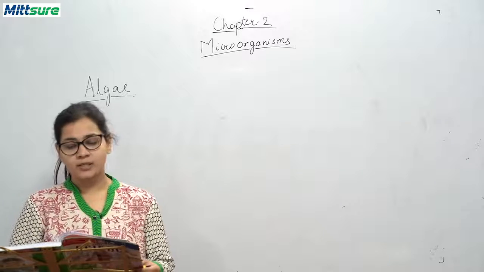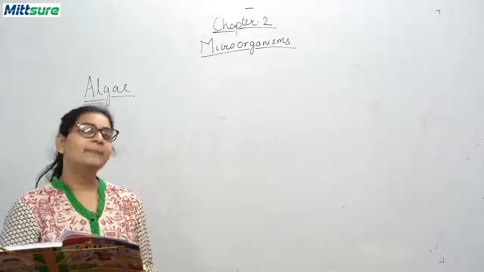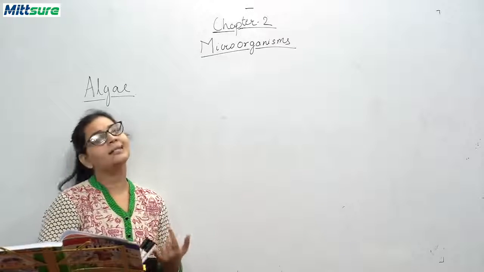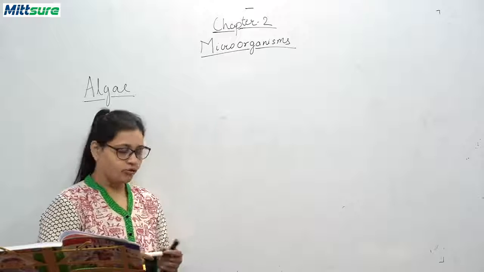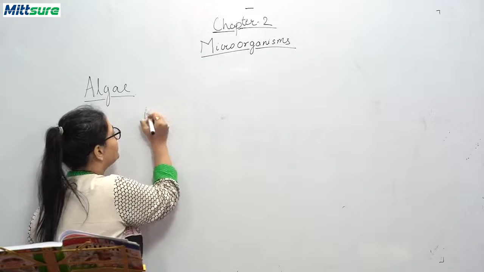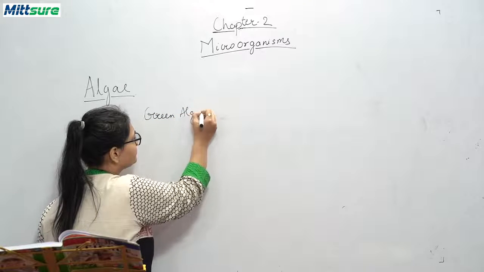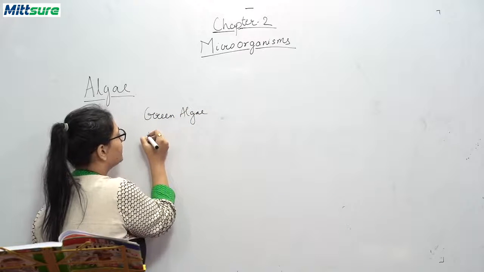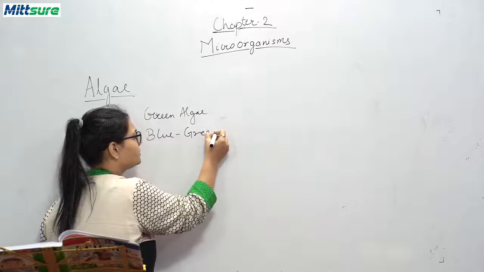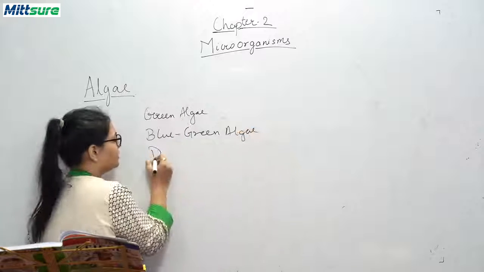On the basis of the pigments, that is the color of the algae, they can be classified. That is green algae, blue-green algae and diatoms. Three types of algae can be there: green algae, blue-green algae and diatoms.